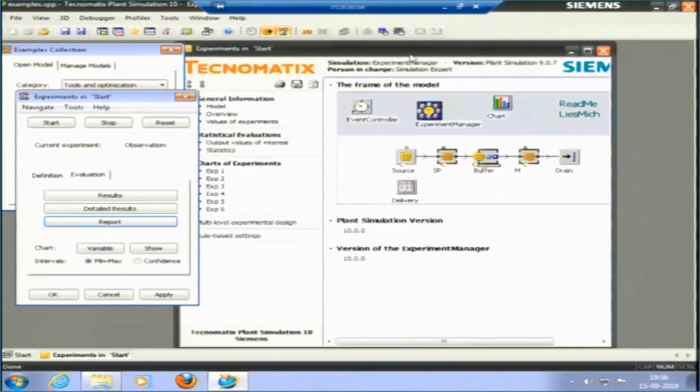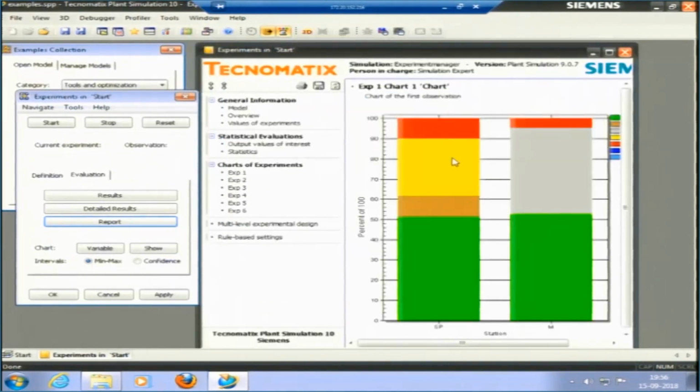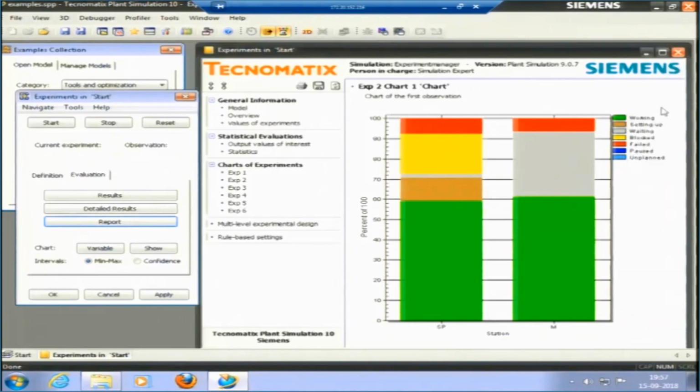Okay, in the report it is telling that there are a number of experiments. In experiment 1 this happened, in experiment 2 this happened. This is the total failure, this is blocked time, then grey color is waiting time. All these things it is telling in the report.